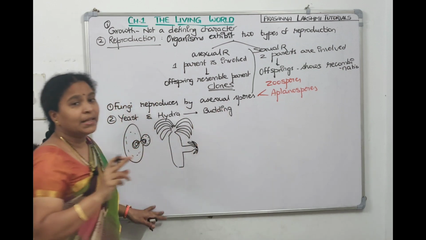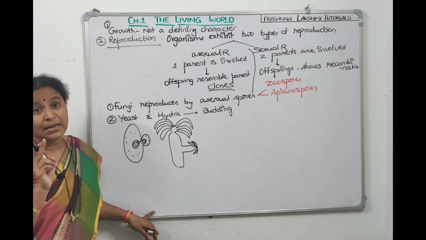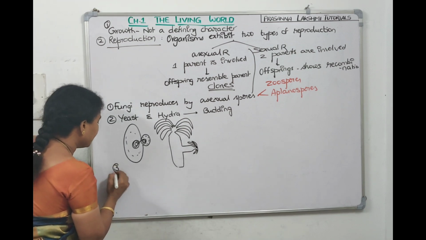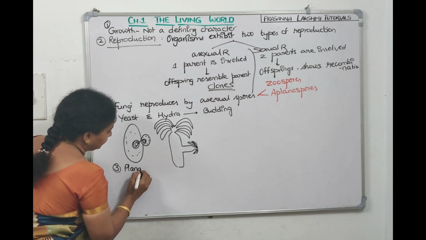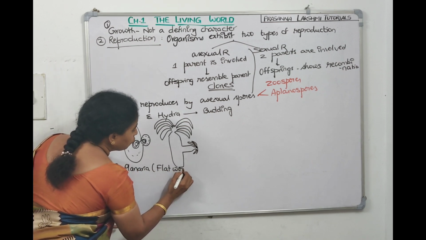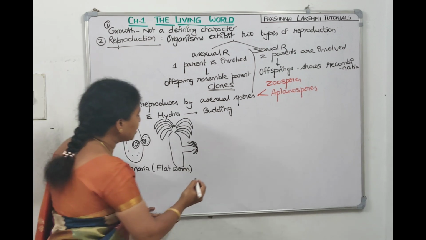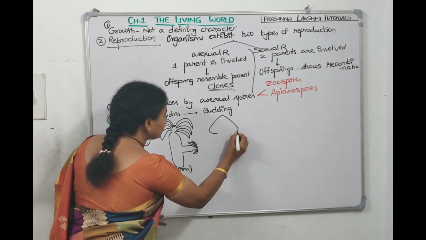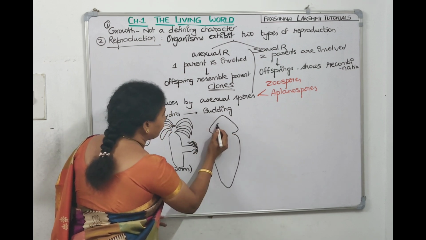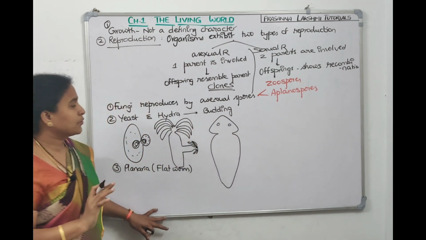And coming to the third example, in NCERT they talked about planaria. What is planaria? It's a flatworm. It belongs to Platyhelminthes. The third example is planaria. Planaria is a flatworm belonging to Platyhelminthes. Now this is a picture of planaria, right?